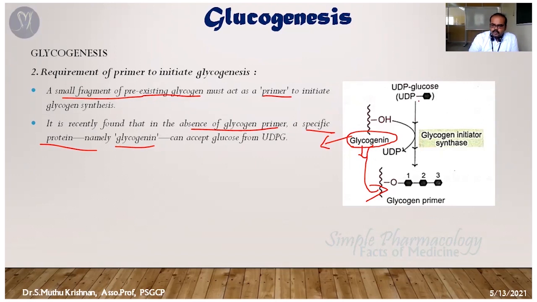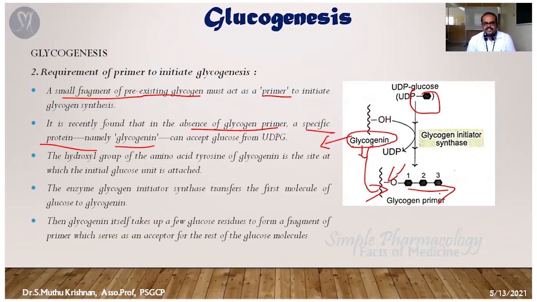So the UDP glucose, the glucose molecule, attaches to the glycosyl unit. One by one, UDP glucose comes and attaches, and chain elongation happens. So this is the second step, the primer and initiation of the glycogenesis process.